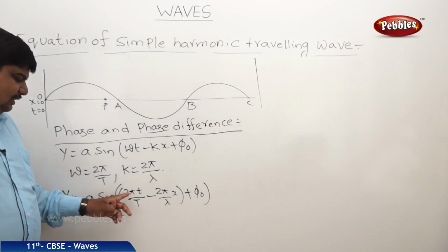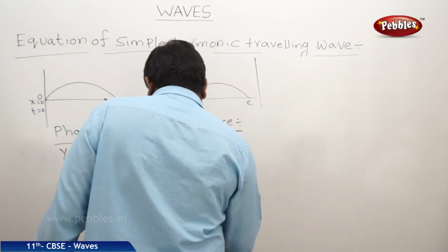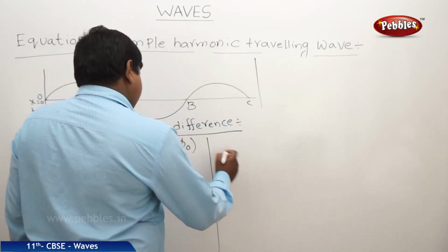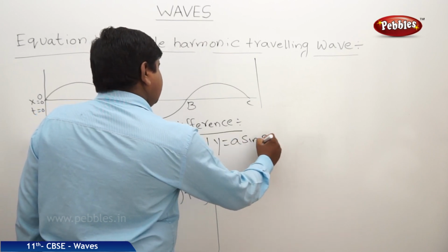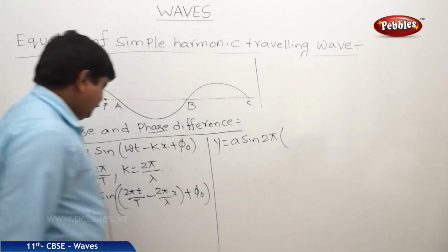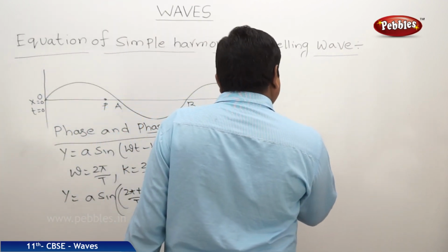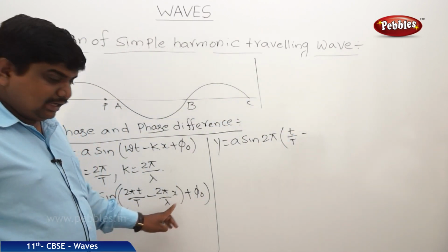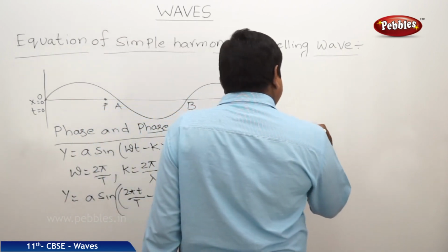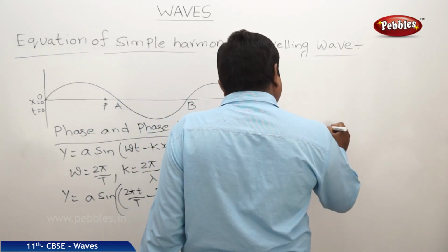I can take the 2 pi as common. Therefore, y is equal to A sin(2 pi into (small t by capital T minus x by lambda) plus phi naught).